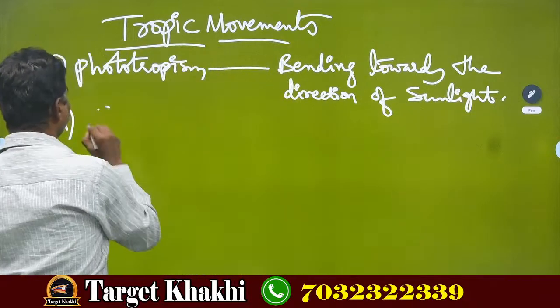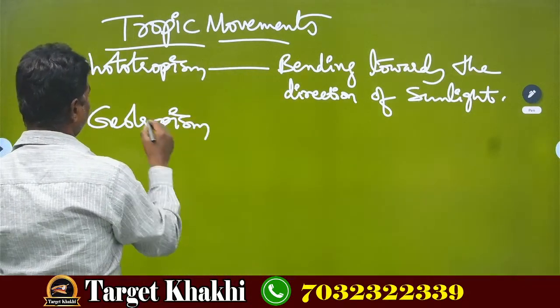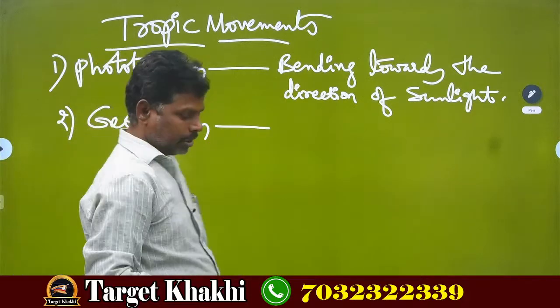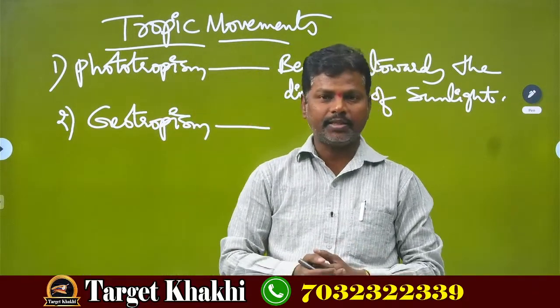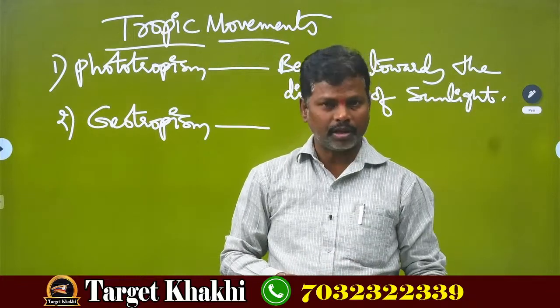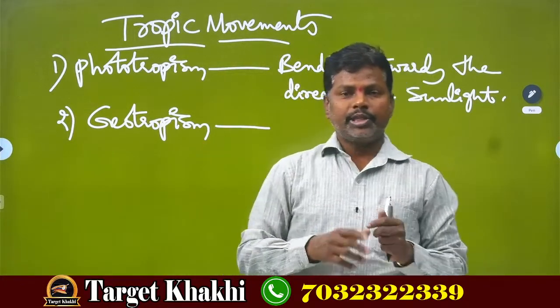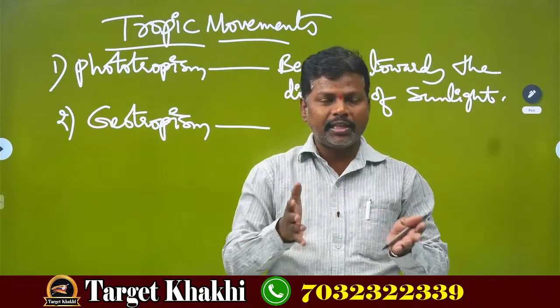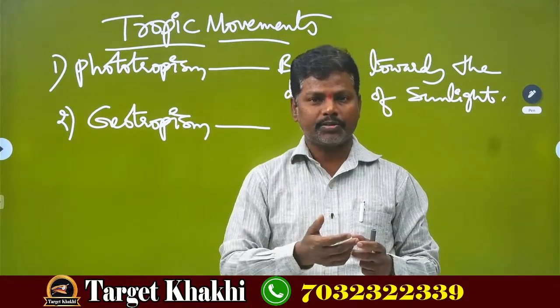Next, geotropism. What do you mean by geo? Geo means earth, nothing but land, ground. In nature we see several plants and trees, but we can't see the roots.